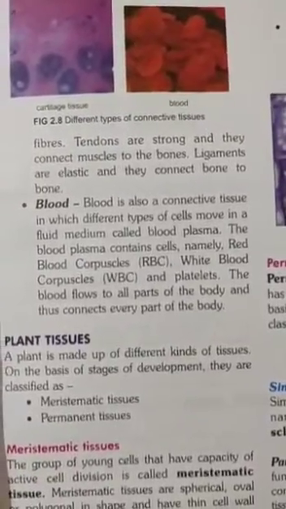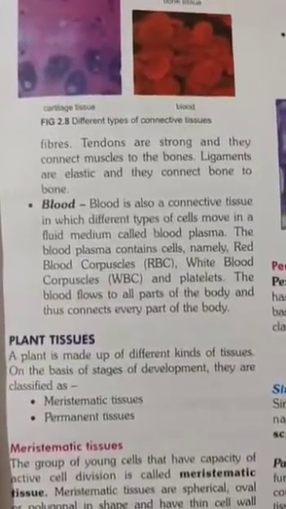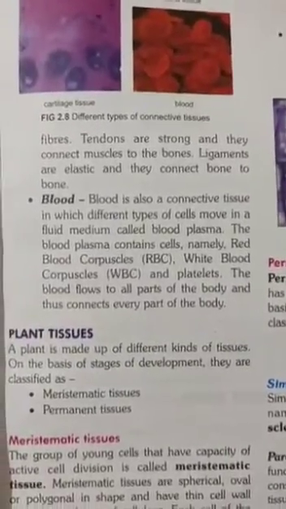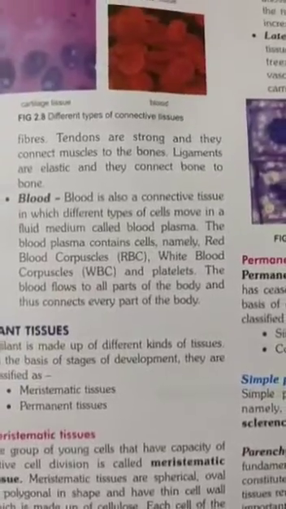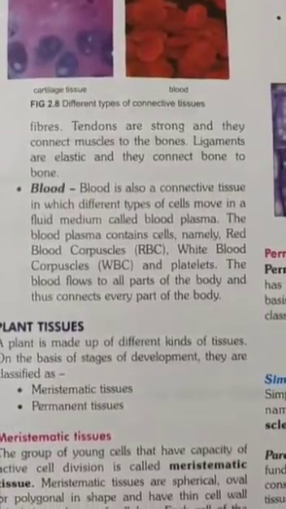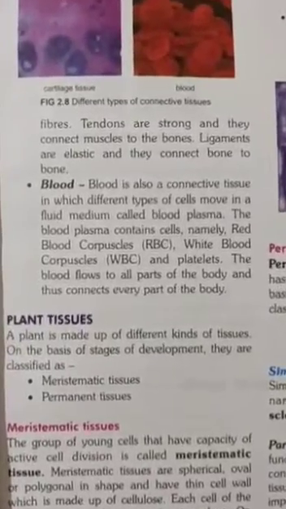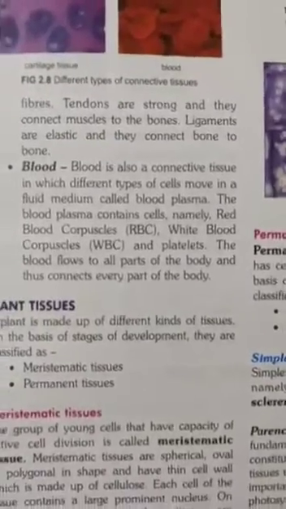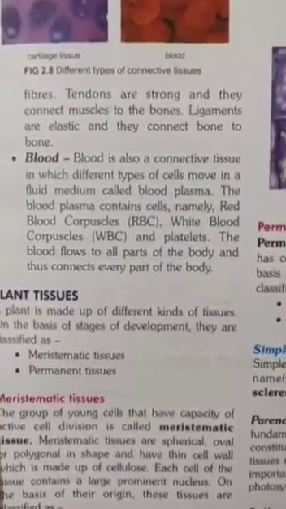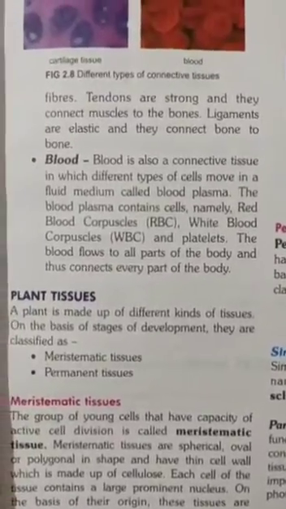Blood is also connective tissue. Why is it connective tissue? Because blood flows in all parts of the body and connects every part, from the brain to our feet, from our heart to our hands. Everywhere blood flows. And there are two types of cells in the blood: RBC and WBC. RBC means red blood cells, and WBC means white blood cells, and there are platelets. So these are the types of cells, and blood is always in a fluid medium, meaning a liquid medium.